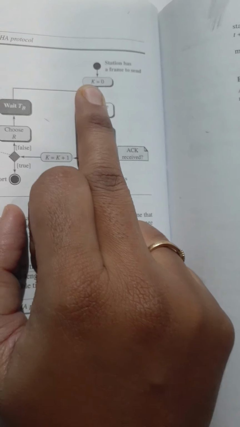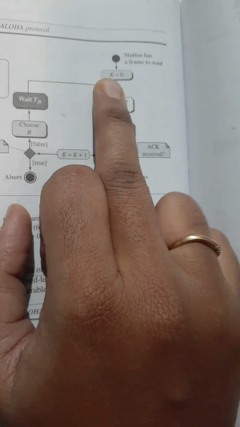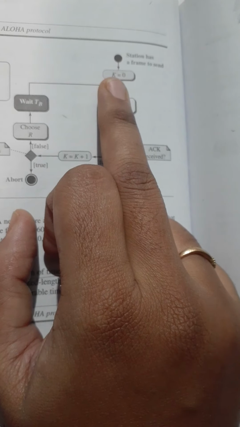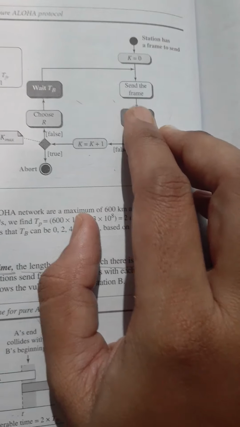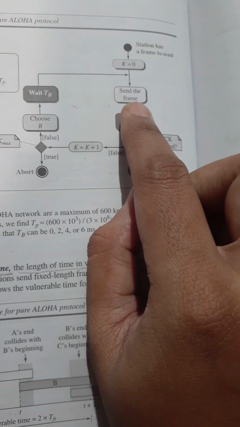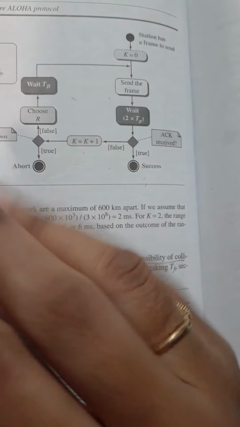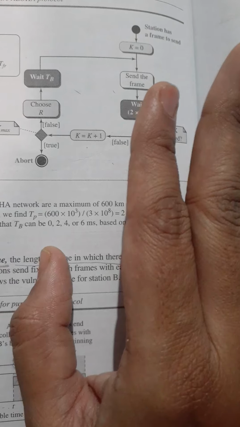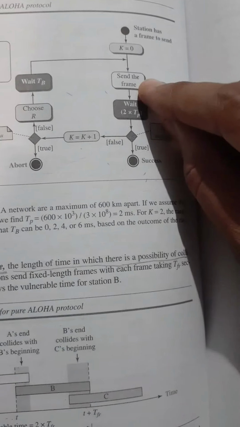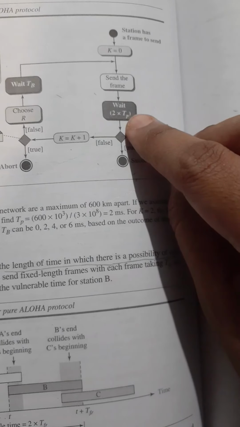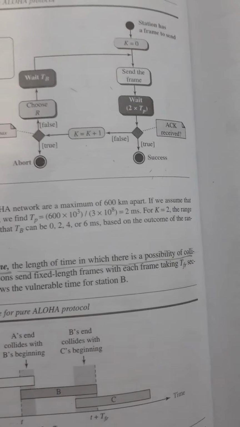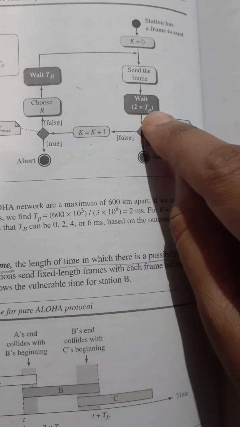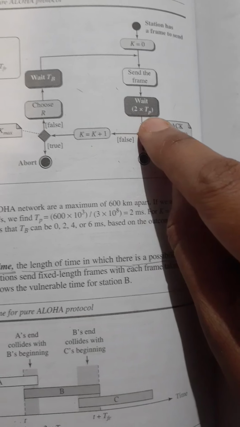First, let us keep k equal to 0, where k is the number of attempts of transmission. Initially, this is the first time it is transmitting, so k is equal to 0. Now, it will send the frame directly. No priorities are assigned, no timings are assigned here. So, it will send the frame and it will wait for some random amount of time, and that timeout period is 2 times the TP.